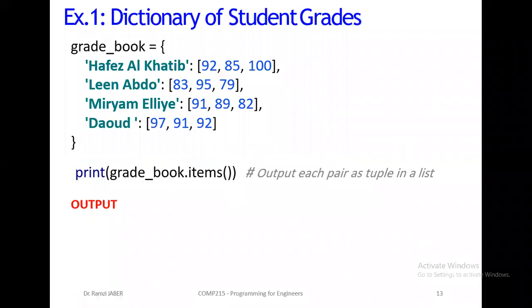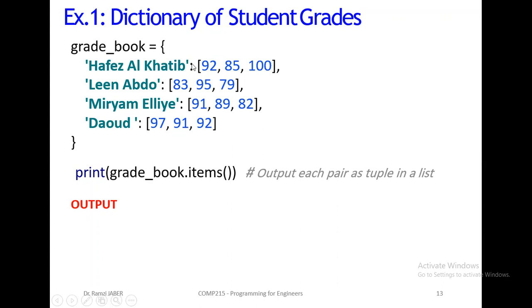Now, example. We finish. Example: dictionary of student grades. Example here, using Python, PyCharm. You will use this example, also a bigger example in your lab. Gradebook equals open braces, close the braces, okay? Open, close. First element, or first pair, will be Hafiz al-Khatib.